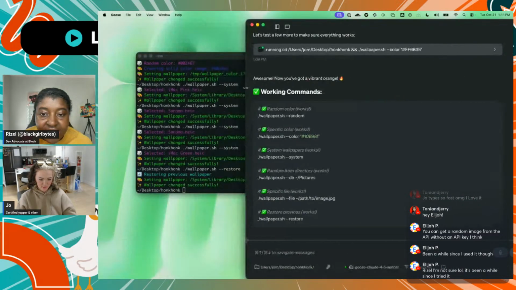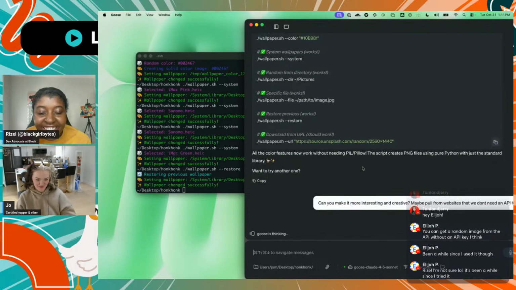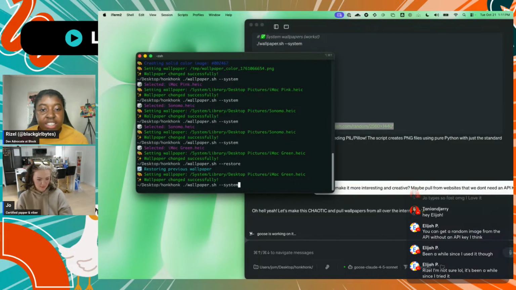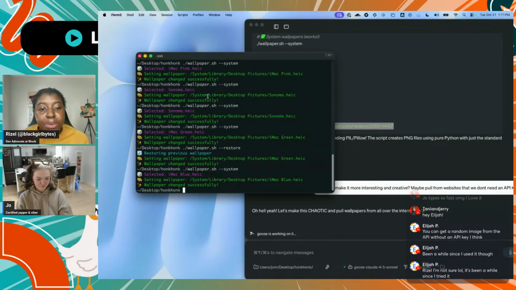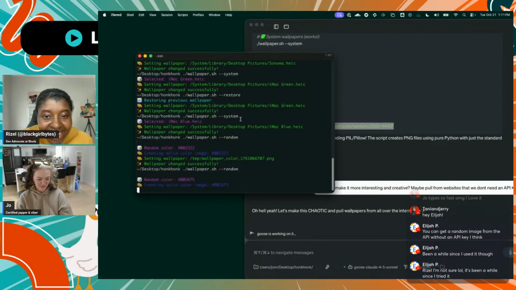Let's try to make it more creative. Maybe take the time to make it more interesting and creative. I heard Joah's problem, so maybe pull from websites that we don't need an API key for, because it also suggested Unsplash for me at some point. Okay, so you guys both got that. Yeah, just give us some random stock images, Goose. We don't want those API keys. It works though.